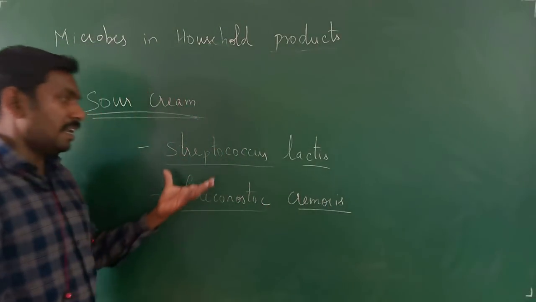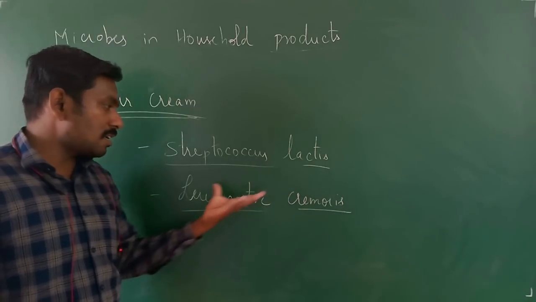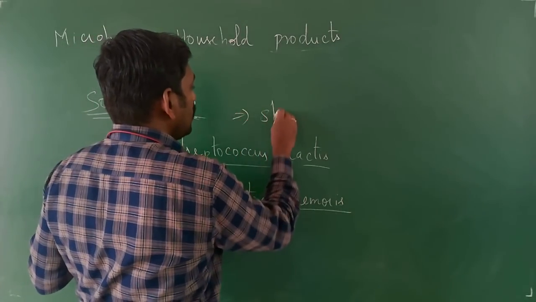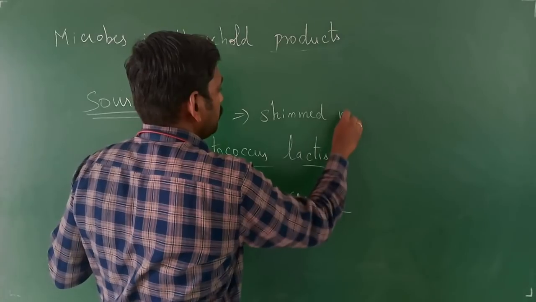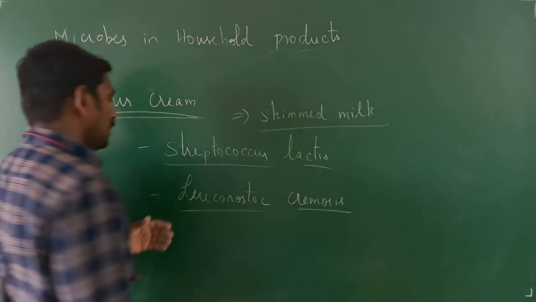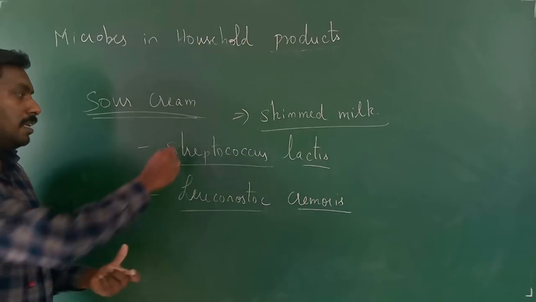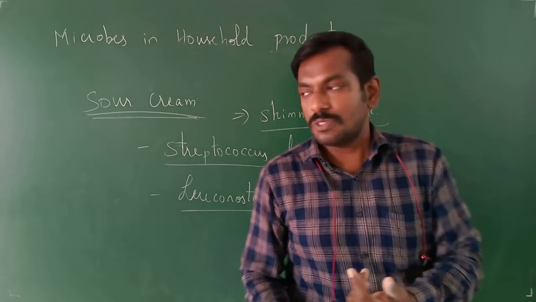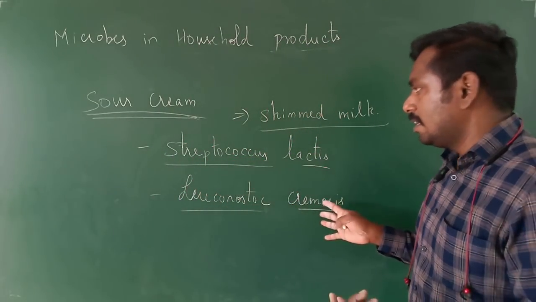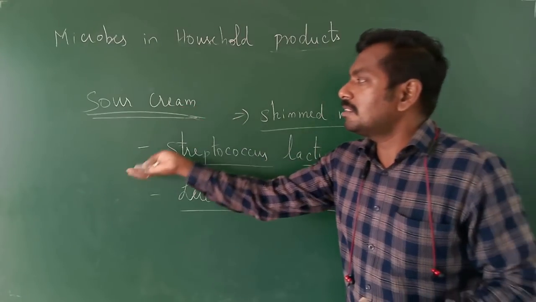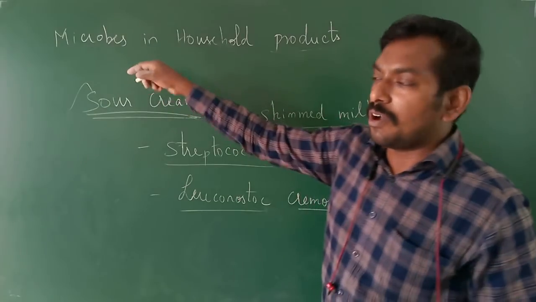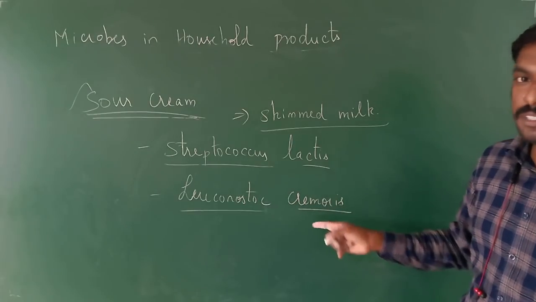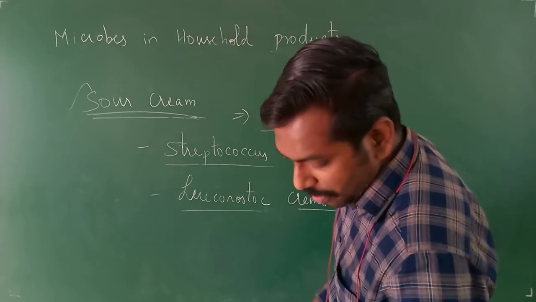So, Streptococcus lactis and Leuconostoc cremoris: if you add them to skimmed milk, you will get sour cream, sour in taste. So the microorganisms used are Streptococcus lactis and Leuconostoc cremoris. This question was asked one time in NEET: how is sour cream prepared? You add Streptococcus lactis and Leuconostoc cremoris to skimmed milk and you get sour cream.